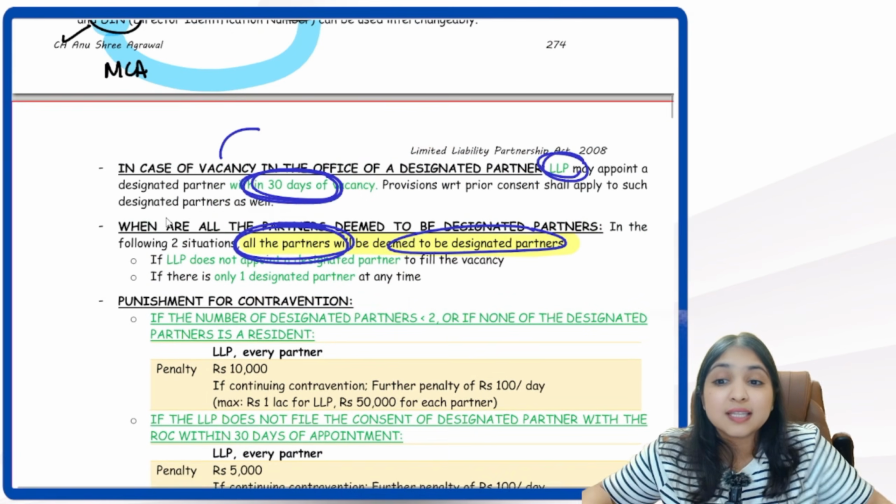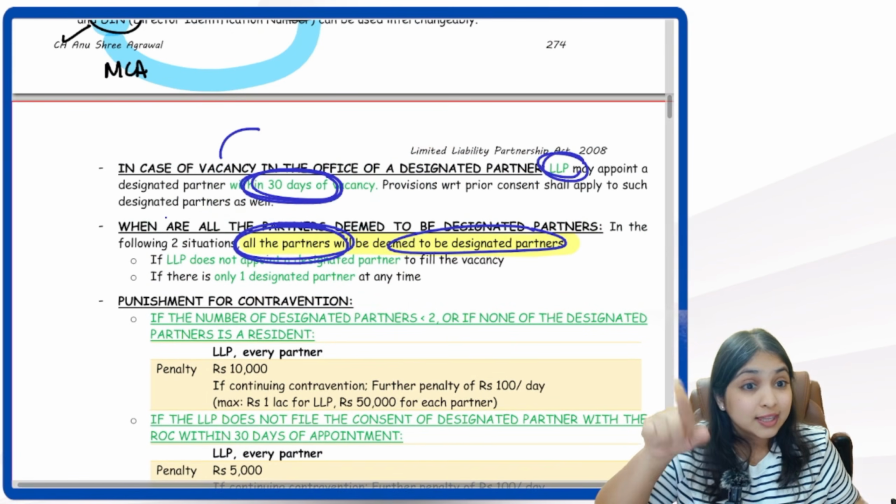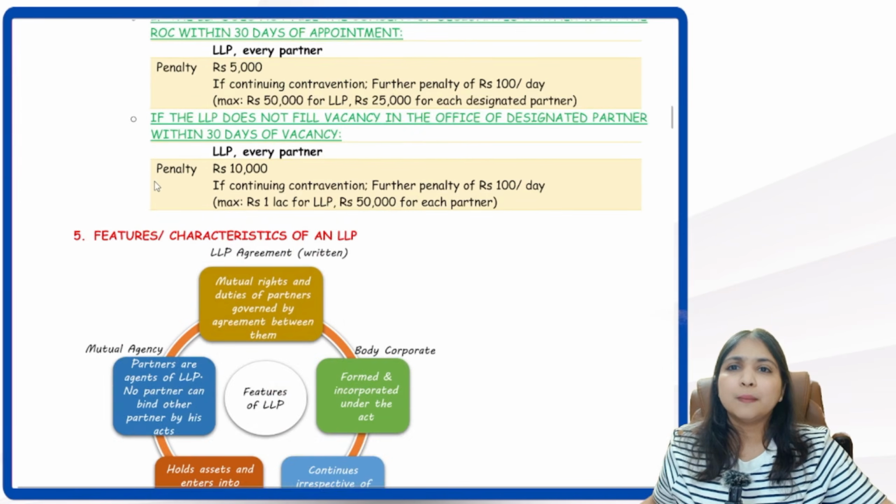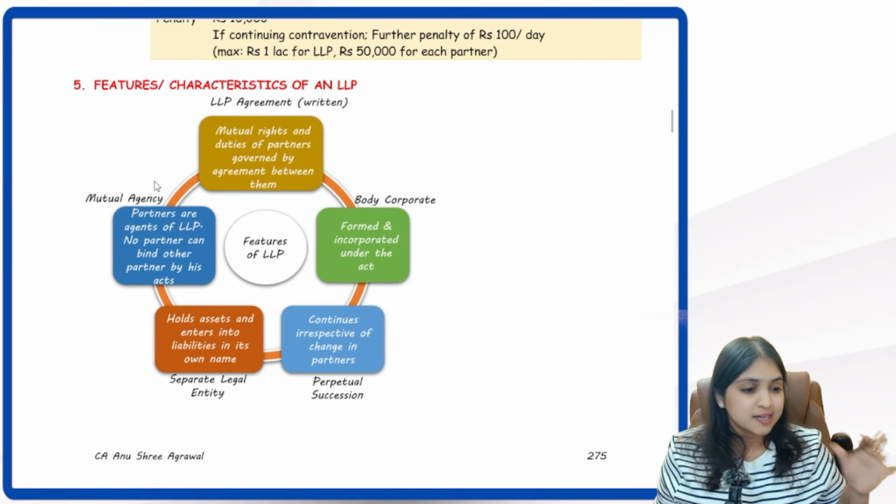What if there is a vacancy in the office of designated partner? Within 30 days, LLP has to fill the vacancy. What if the LLP is not filling the vacancy? Then all the partners will become deemed to be designated partners.